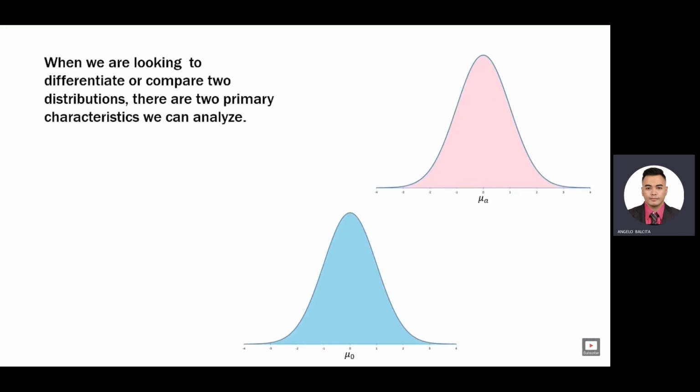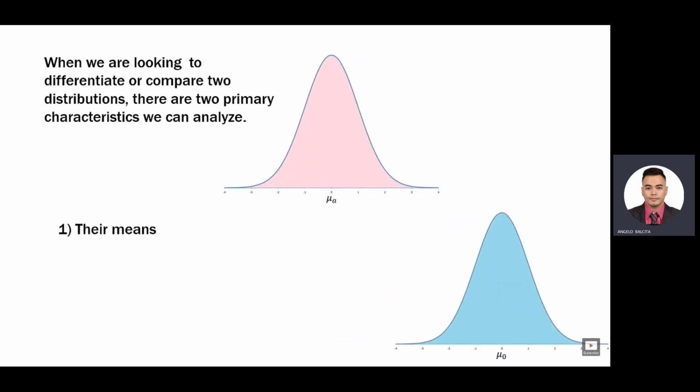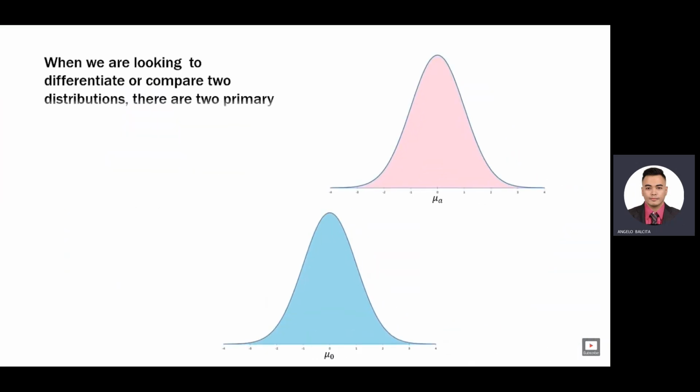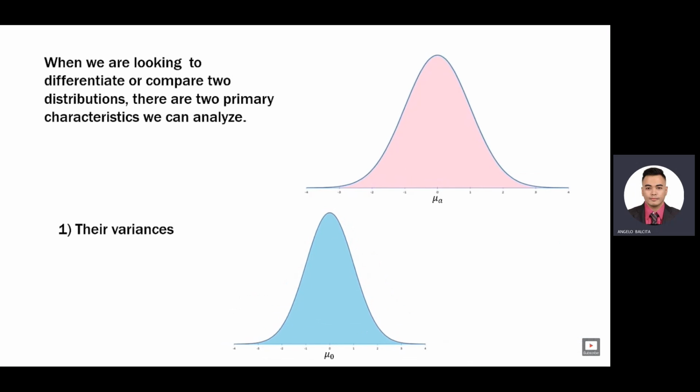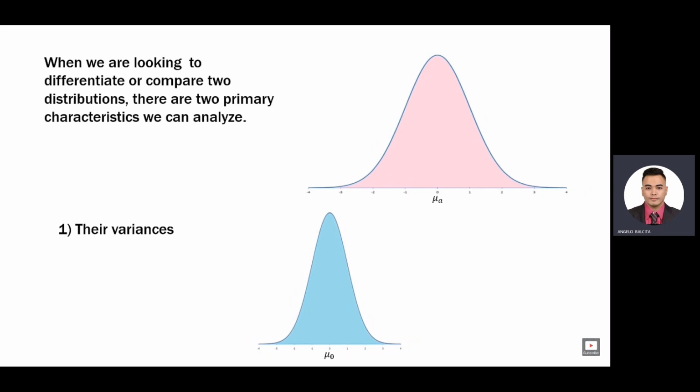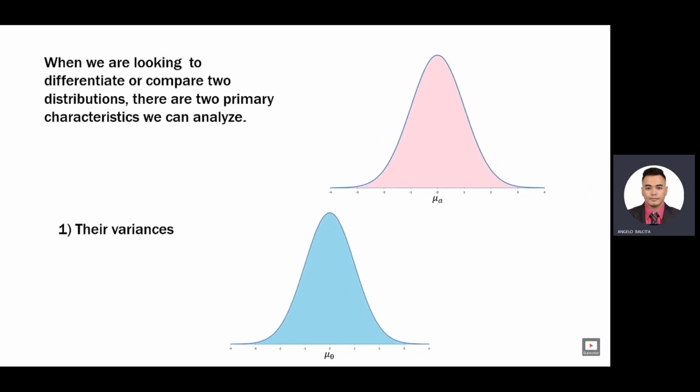Now when we are looking to differentiate or compare two distributions, there are two primary characteristics we can analyze. We can look at the location of their means. So where is one population's mean relative to the other? Are they far apart or are they close together? Do they line up? The other thing we can look at are their variances or their spread. So does one of the populations have a higher variance or higher standard deviation than the other? Is it wider in its distribution or is it narrower?